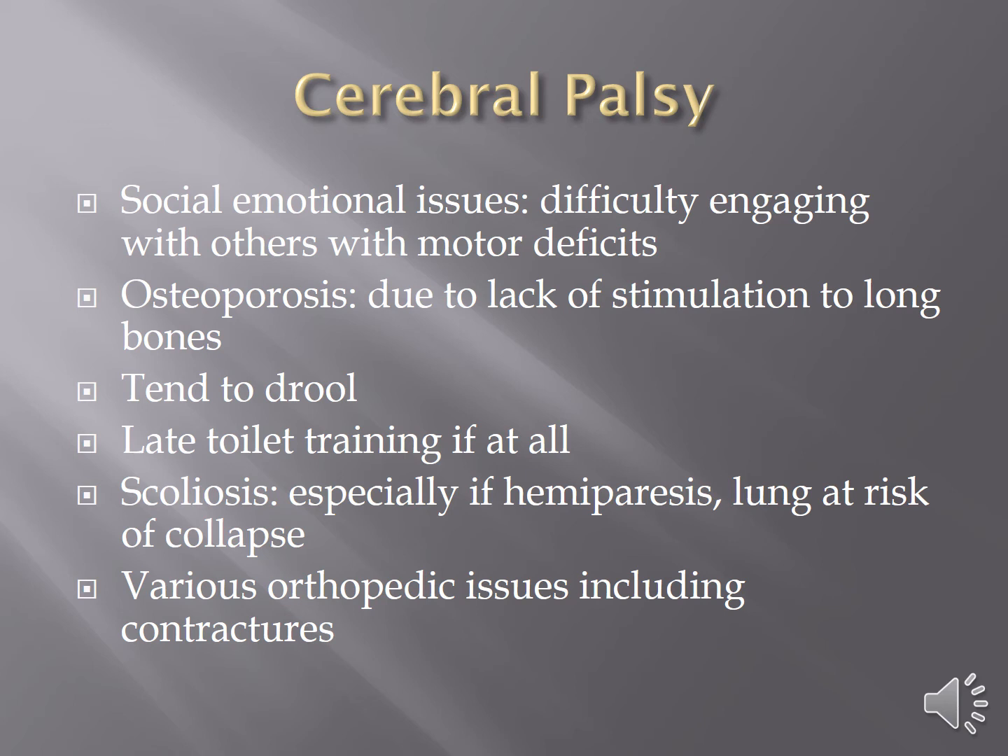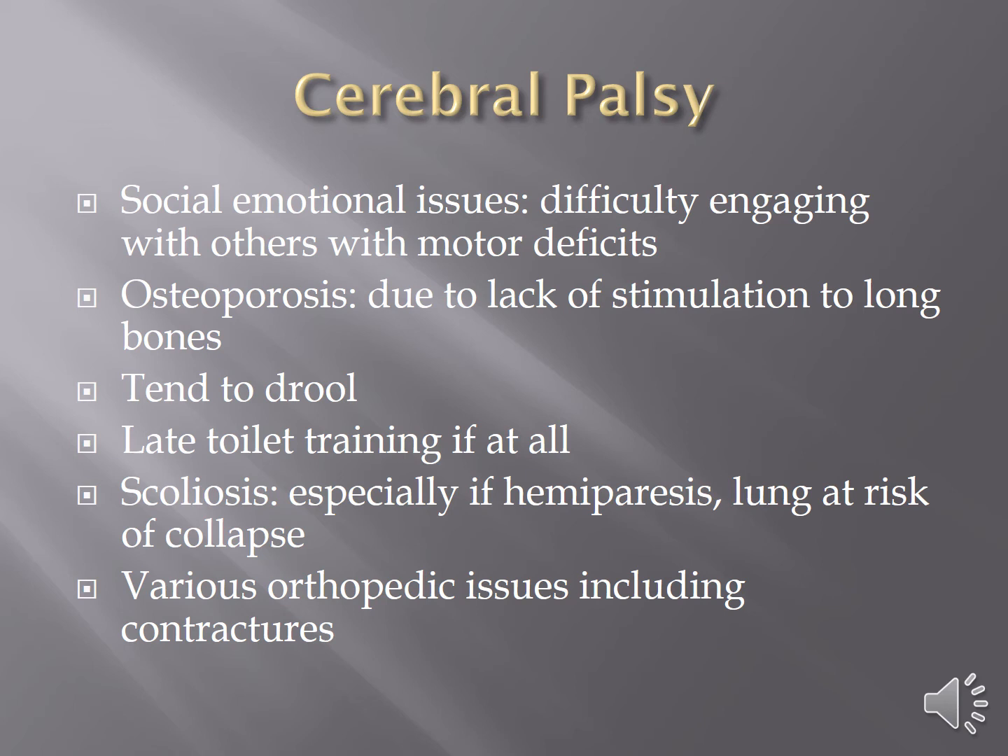Kids with cerebral palsy have difficulty engaging with others because of their motor deficits, often, not always, but often. And they are often more surrounded by adults, by therapists and teachers and people like that. So they learn to interact socially with adults before they learn to interact with children. And this can sometimes cause some social emotional distress and difficulty with engaging with other children. So we need to be aware of that.